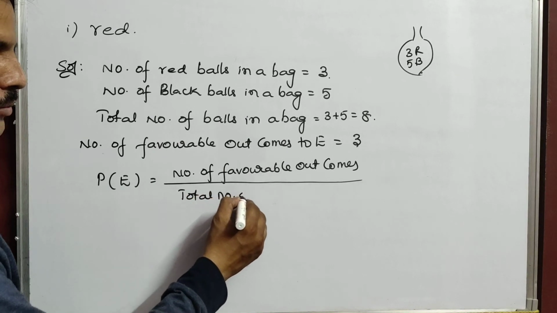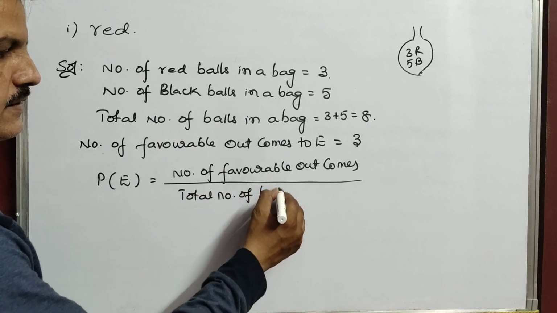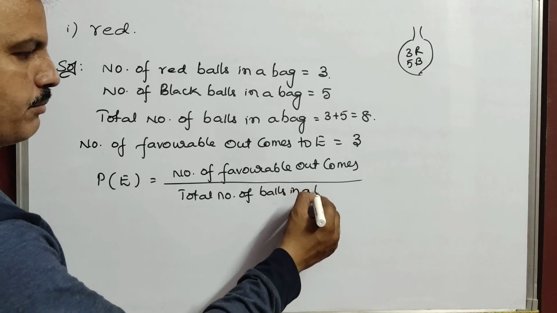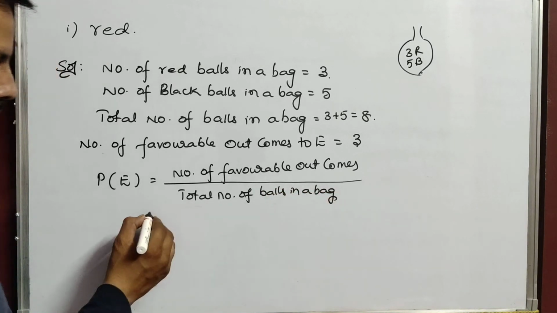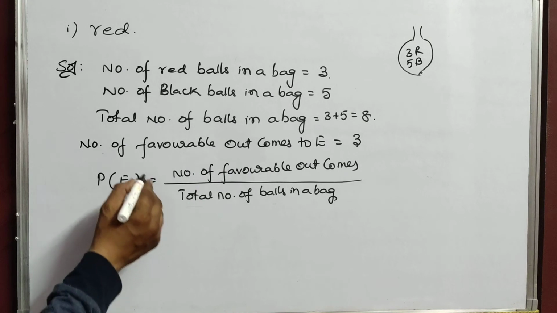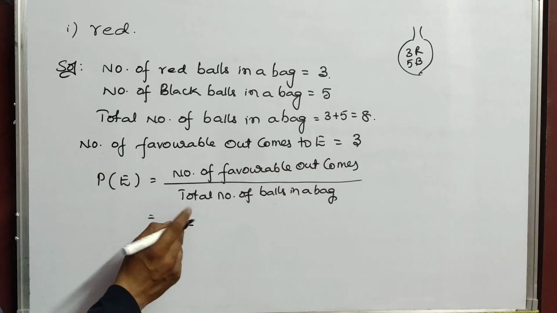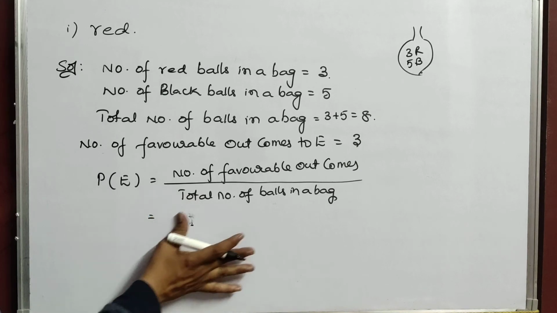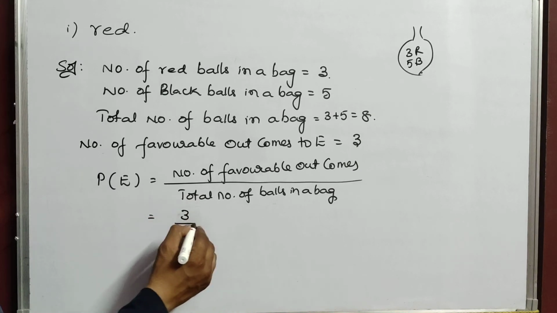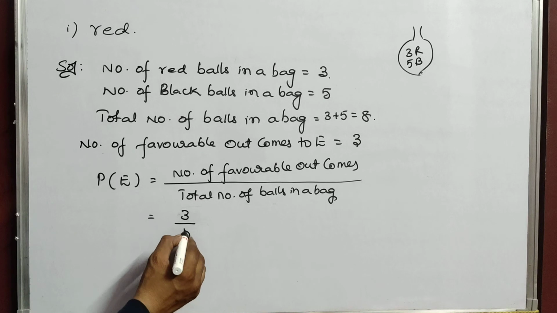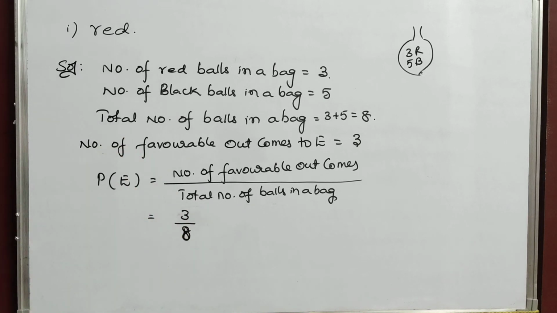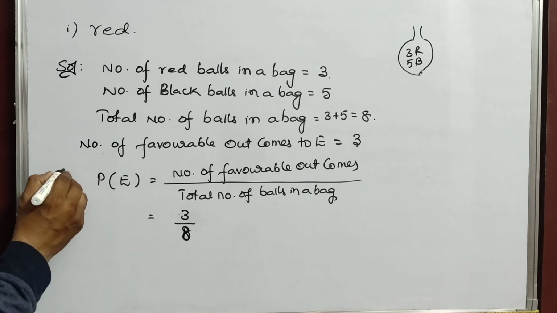Total favorable outcomes 3, total number of balls in a bag 8. So 3 by 8 is your answer. Now this is the first question's answer, children.